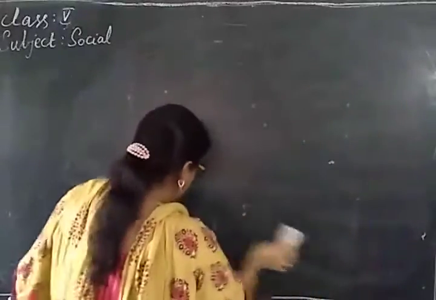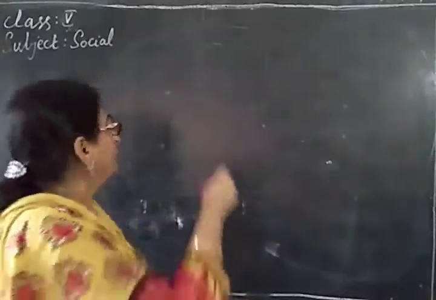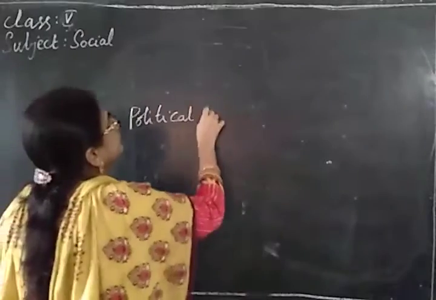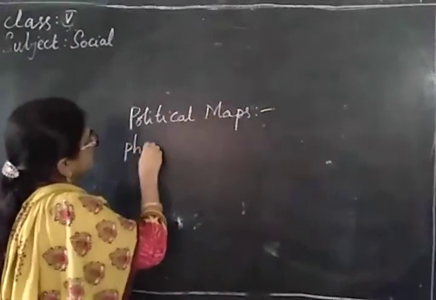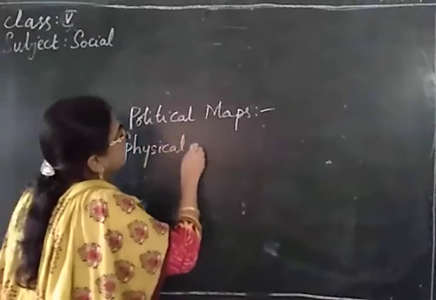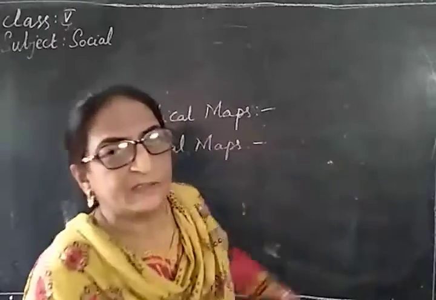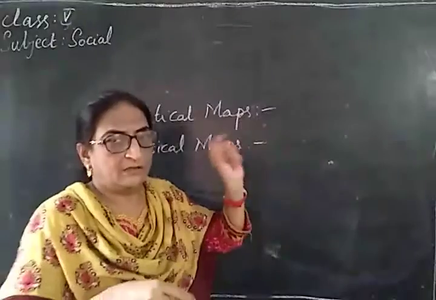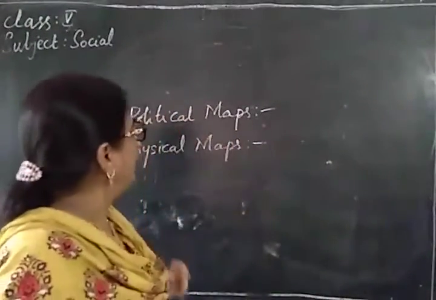So these maps have been divided into two types: political maps and physical maps. Now what are political maps? Political maps will show you all the boundaries or the outlines of the countries, of a country, or all the countries in a continent. All these come under the political map.